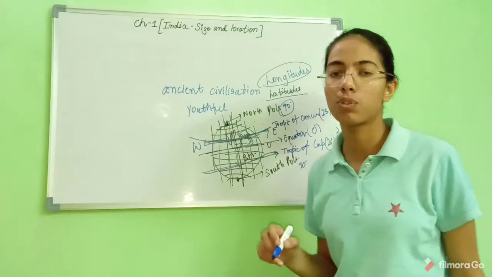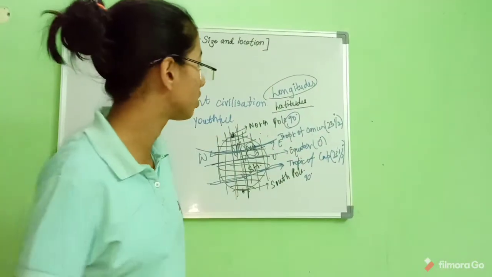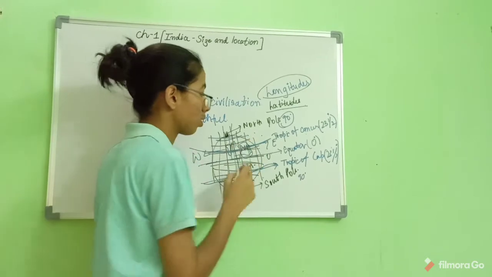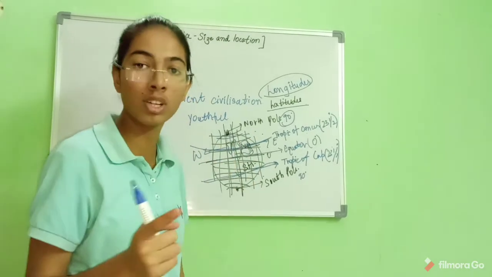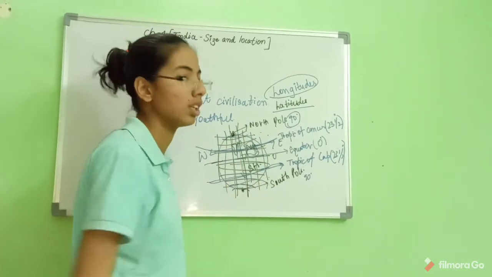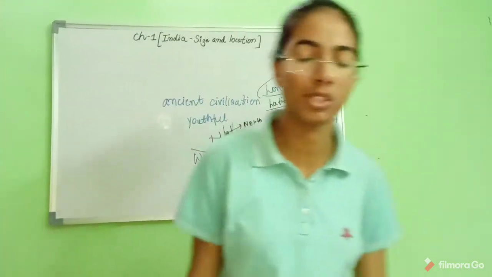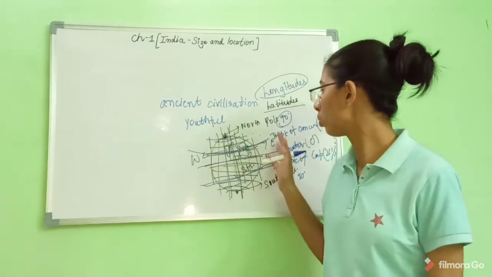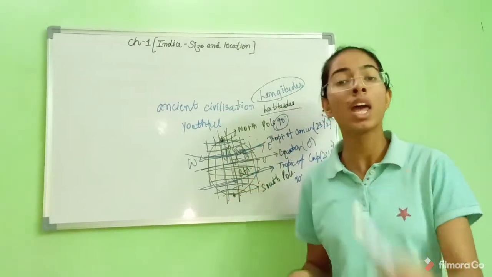And if you go a bit deeper, there lies the Arctic Circle, and here lies the Antarctic Circle at different positions. So you just need to remember about the Tropic of Cancer and Tropic of Capricorn.